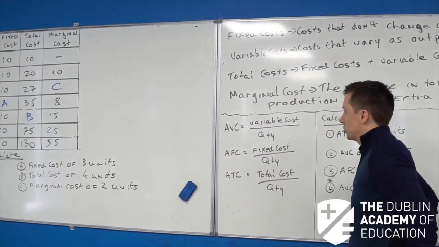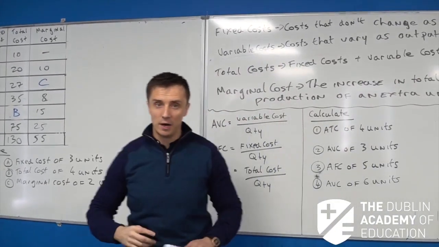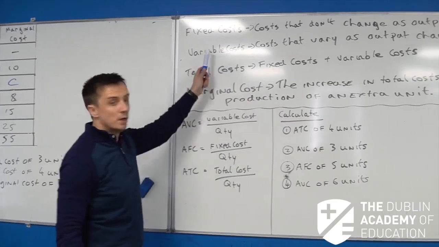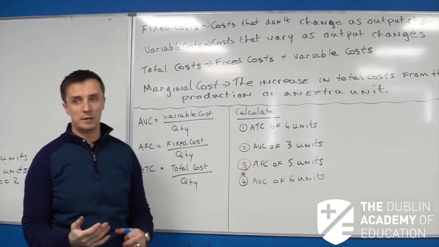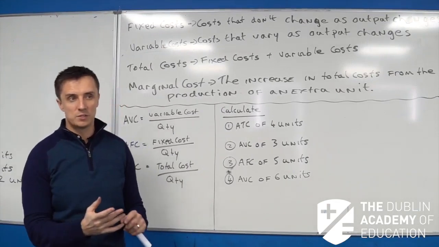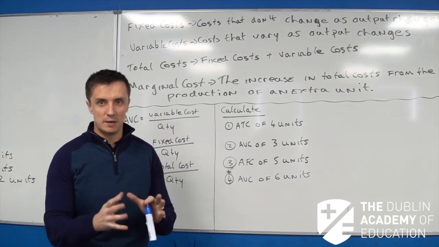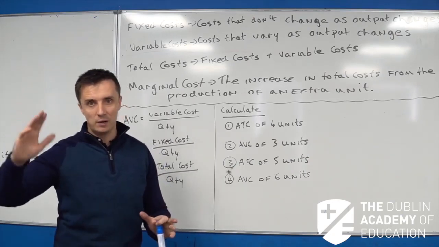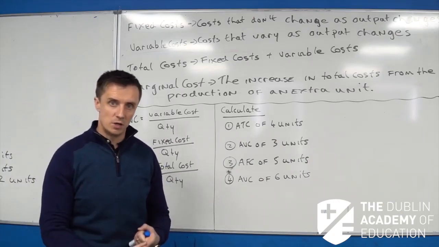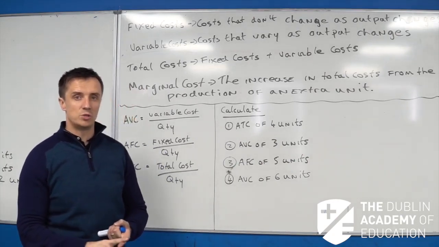The first thing I want to make sure you have is our fixed costs and variable costs and what these definitions mean. Starting with fixed costs: imagine I own a company making tables. My fixed costs will be stuff like my rent and my manager's salary. That stays the same no matter what, a set amount. Even if I make loads of tables or don't make much, the fixed costs stay the same. So remember the definition: fixed costs are costs that don't change as output changes.